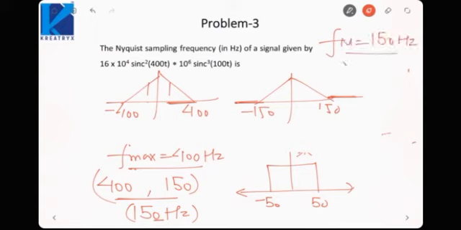That means the sampling frequency would be 300 hertz, because after 150 hertz the product would go to 0. If the product goes to 0, the maximum frequency is 150 hertz, so sampling would be 300 hertz, that is twice the maximum frequency.